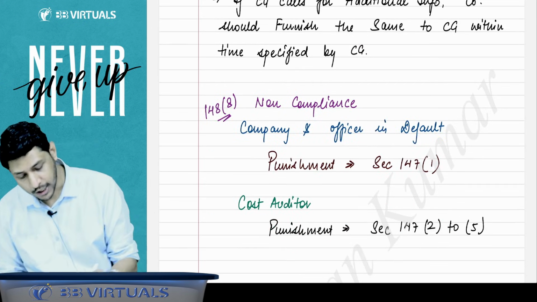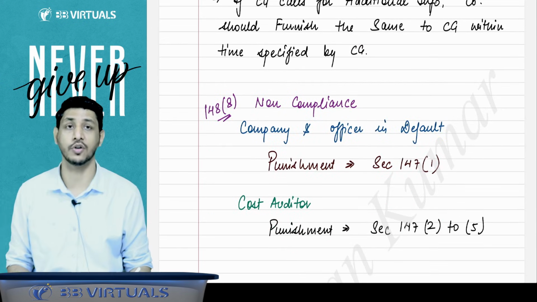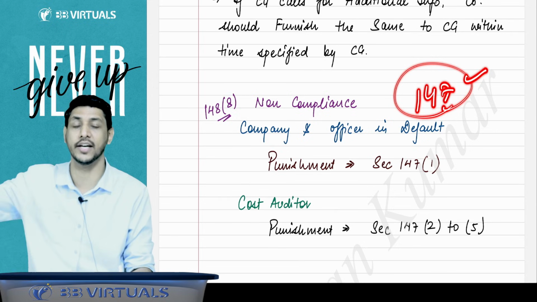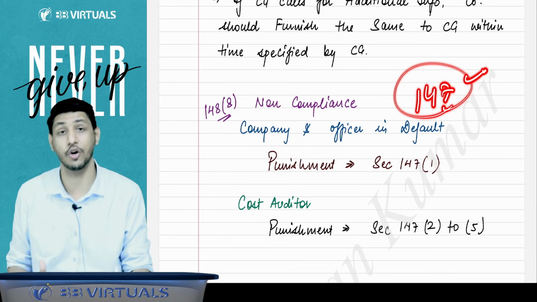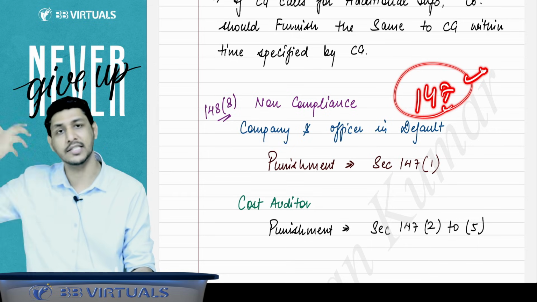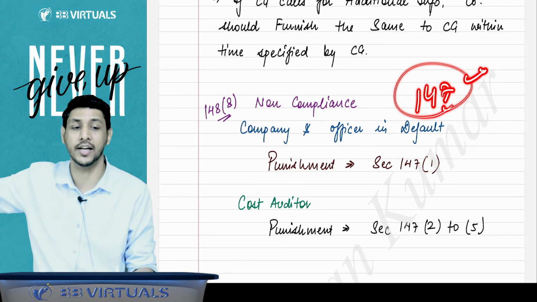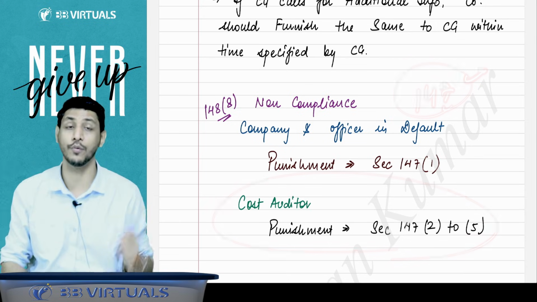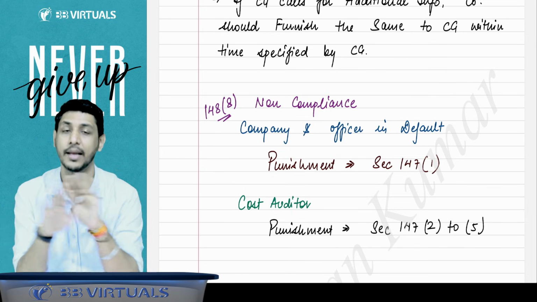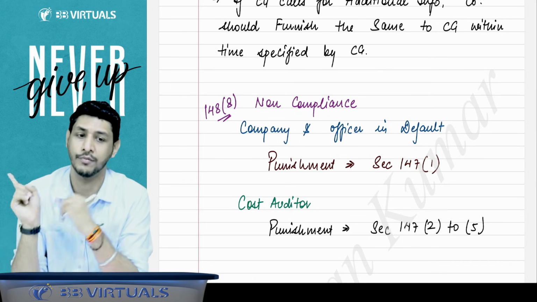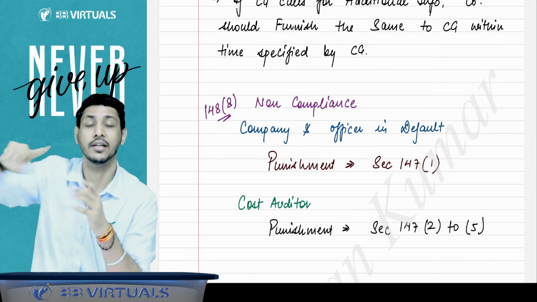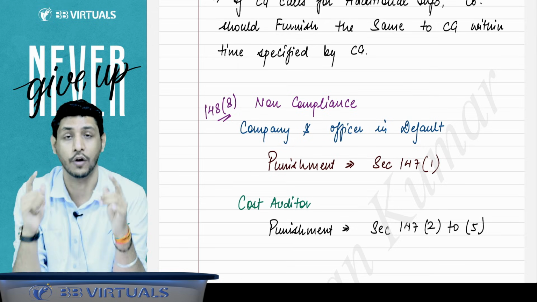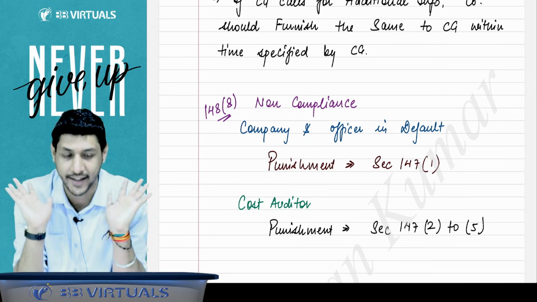And if the company has made any default in the cost audit, then the same penalty which was applicable in section 147 to the company for stat audit will be applicable for the cost audit as well. And the same punishment which was given to the stat auditor in section 147 is there for the cost auditor as well if he violates the provisions. So the same penalties and punishment given in 147 for the company and stat auditor will be applicable on the company and cost auditor as well for the purpose of cost audit.